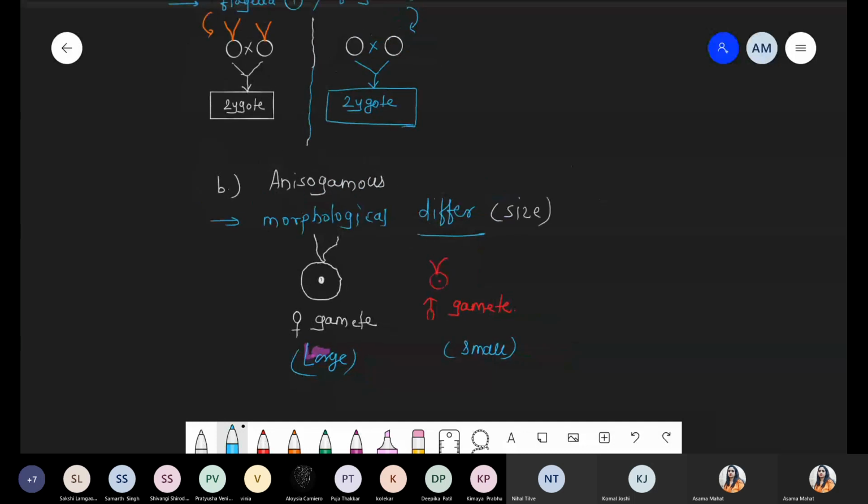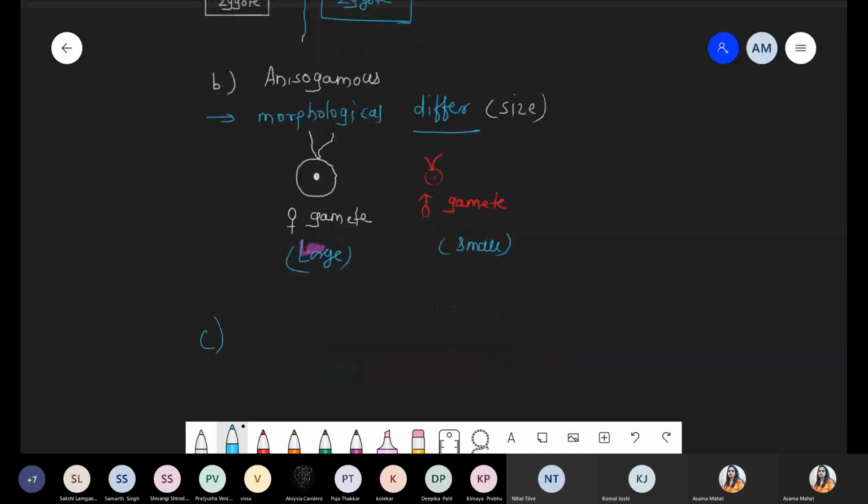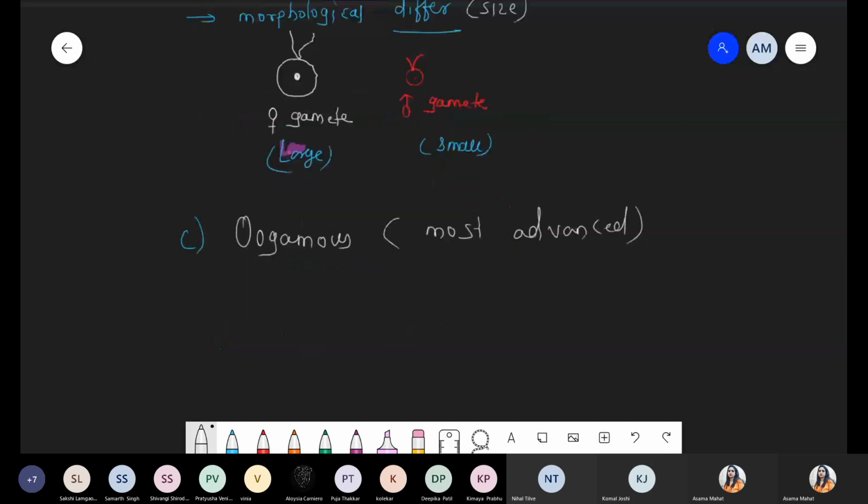Got it? And the last one, third one, that is oogamous, which is the most advanced method of sexual reproduction. In oogamous, यहाँ पे भी morphologically dissimilar होगा.